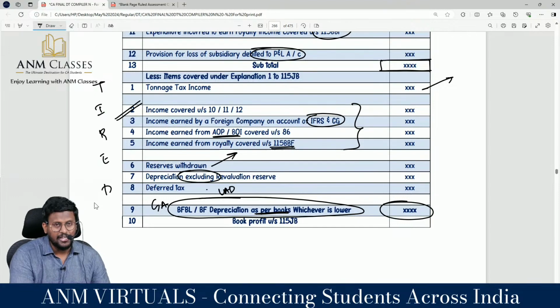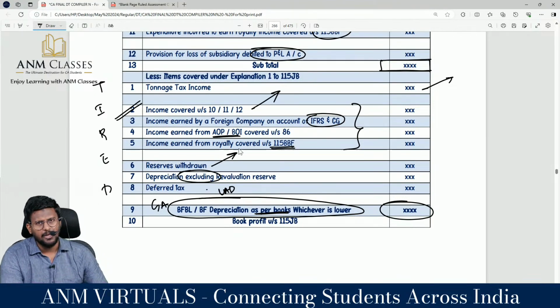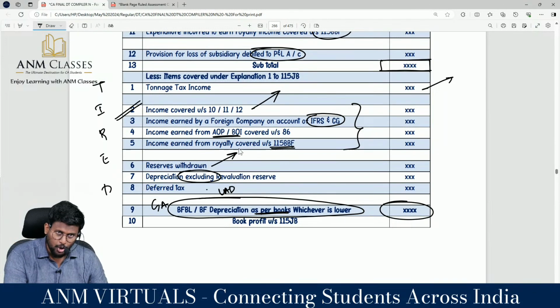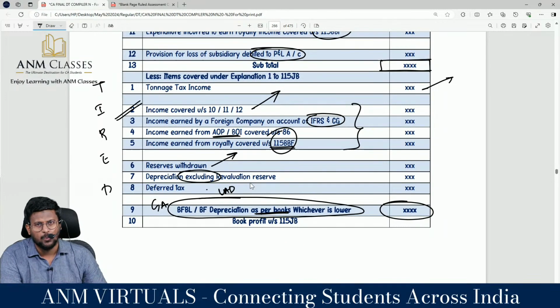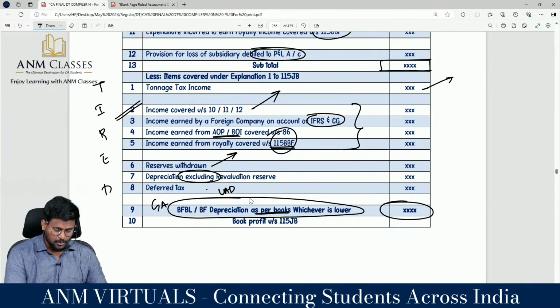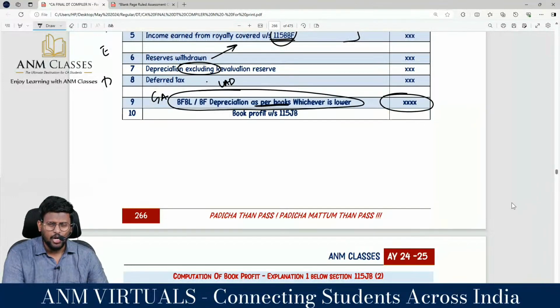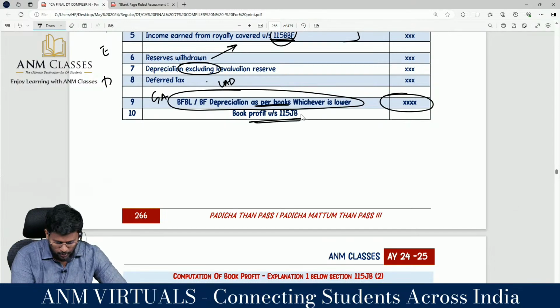Less: tonnage tax income, income covered under section 10, 11, 12, income earned by a foreign company on account of IFRS and capital gain, income earned from AOP or BOI covered under section 86, income earned from royalty covered under section 115BBF, reserves withdrawn, depreciation excluding revaluation reserve, and deferred tax, brought forward business loss or unabsorbed depreciation as per books, whichever is lower, you will get the book profit under 115JB.